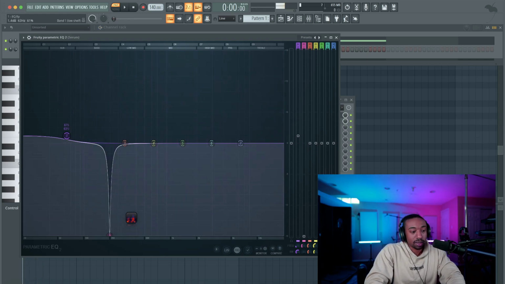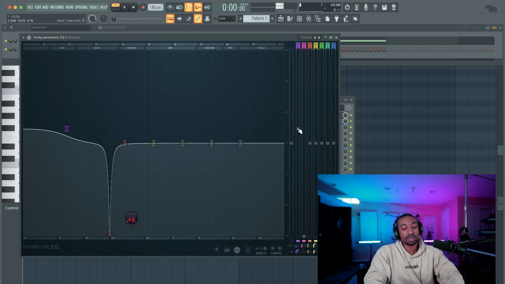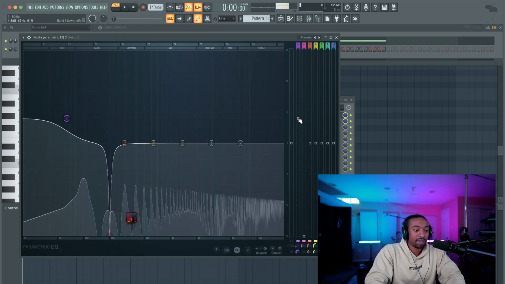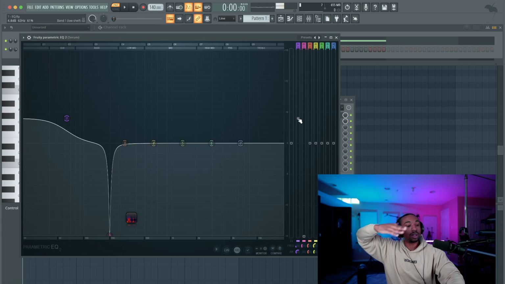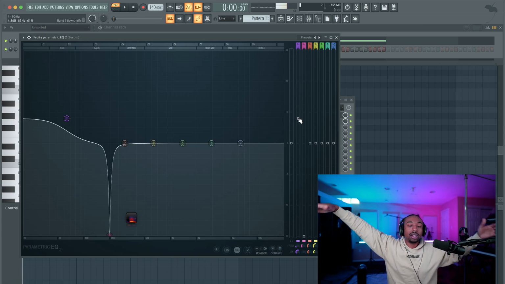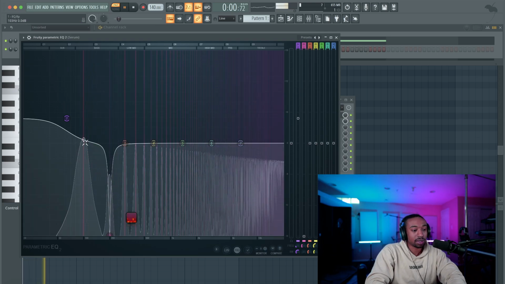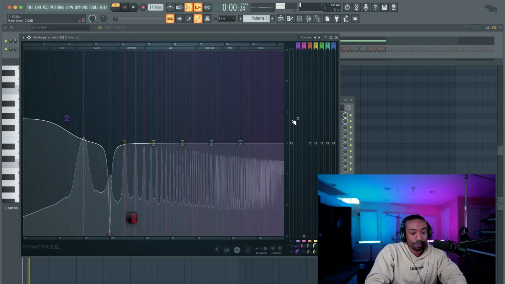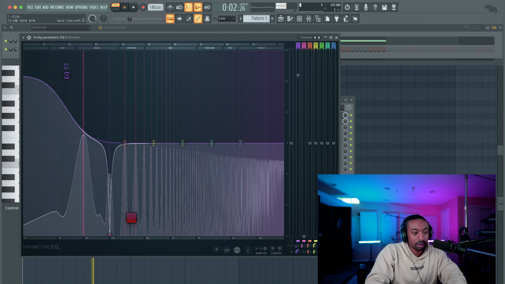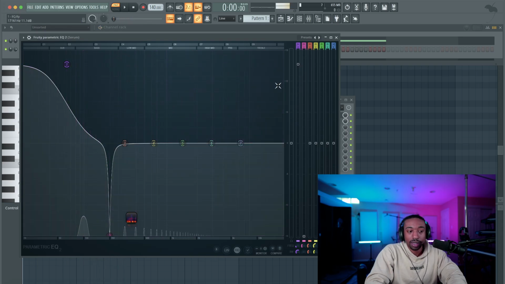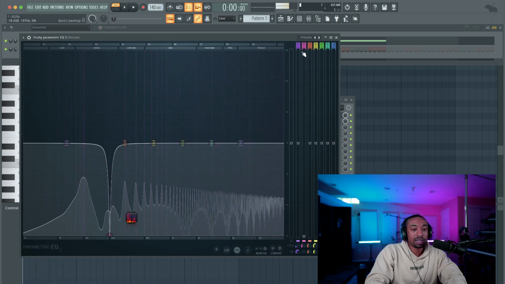Now what we could do is boost up the lows. Now notice how I'm not boosting directly at that specific frequency, but it's affecting that frequency because of the gradient or the bandwidth, how wide that EQ curve is. It's actually affecting this frequency, but at a very subtle amount. So if I keep boosting this, it will slowly affect that fundamental frequency, but I had to boost this a lot. So what happens if I change this?